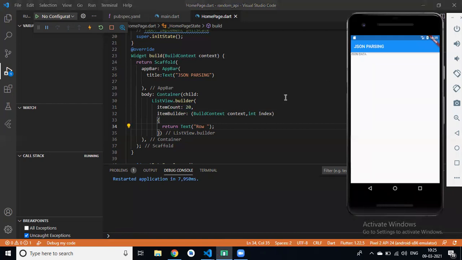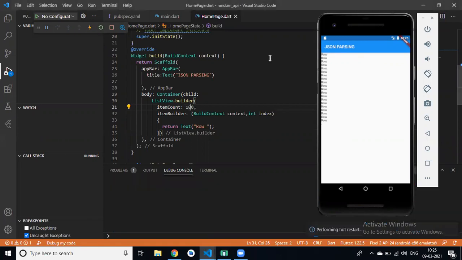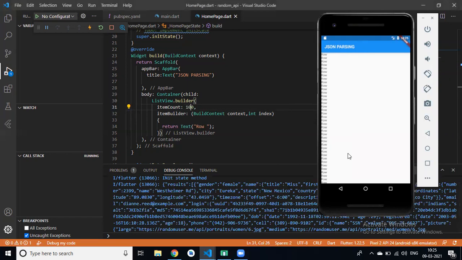Clear? How we can use list view dot builder? You can see this row 20 times. Yes. If I type 100, then simply 100 times. Now can you see this 100 data, and this is scrollable?